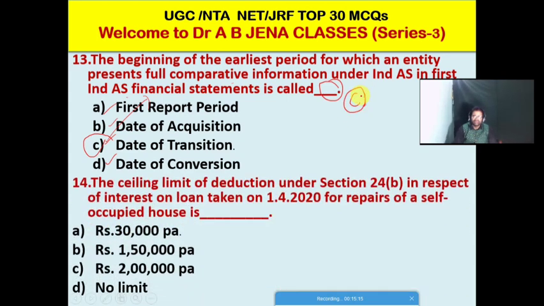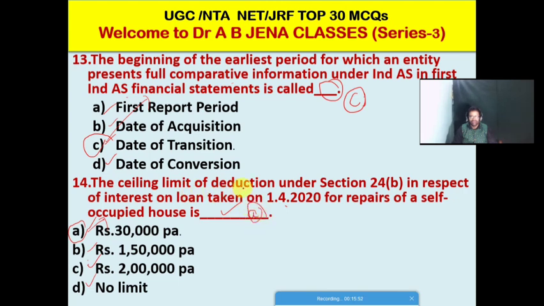So next one MCQ, the ceiling limit of deduction under section 24(b) in respect of interest on a loan taken on 1st April 2020 for repairs of a self-occupied house is what amount? A, it's rupees 30,000 per annum. B, it's rupees 1,50,000 per annum. C, it's rupees 2 lakh per annum. D, no limit. Friends, A is the right option for this MCQ.